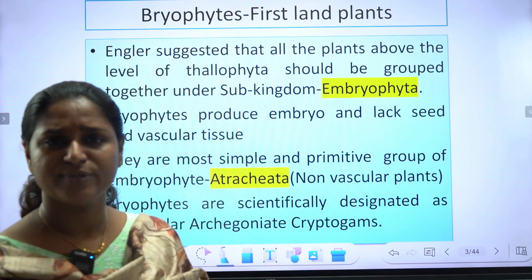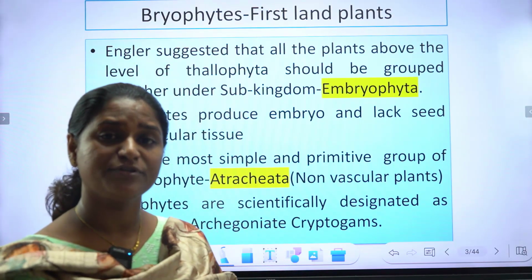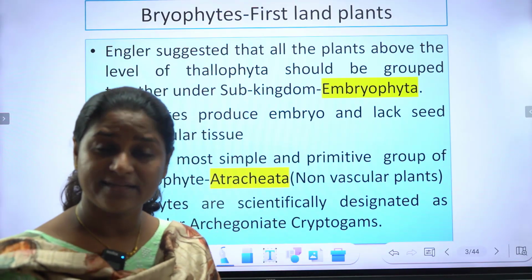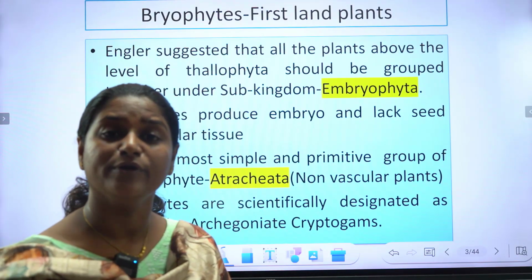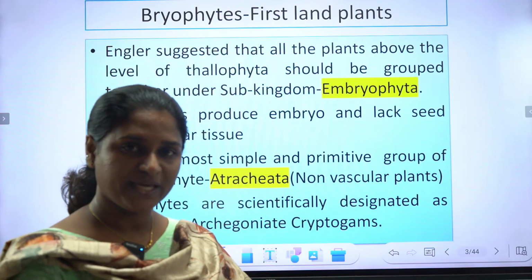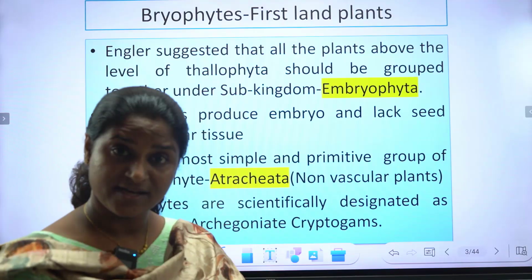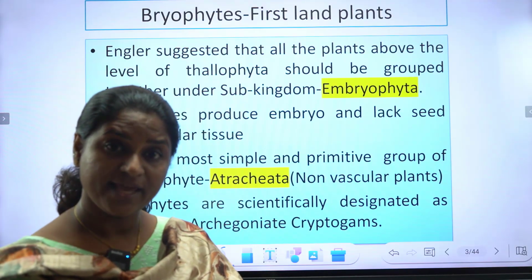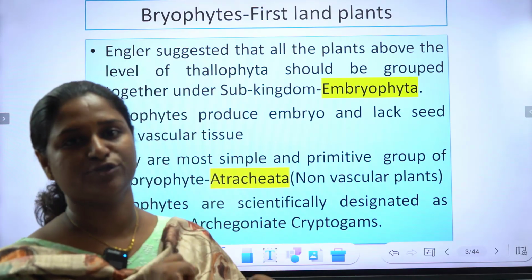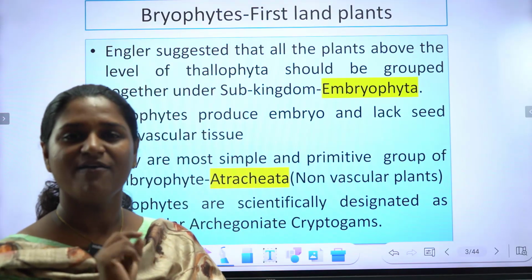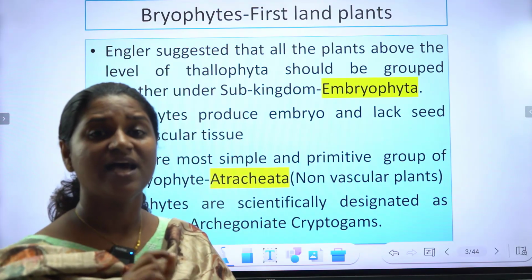Cryptogams, as we all know, refers to all kinds of plants in the plant kingdom which never produce flowers. So we can define bryophyte as avascular archegoniate atracheate cryptogams. Avascular means the vascular system is absent.